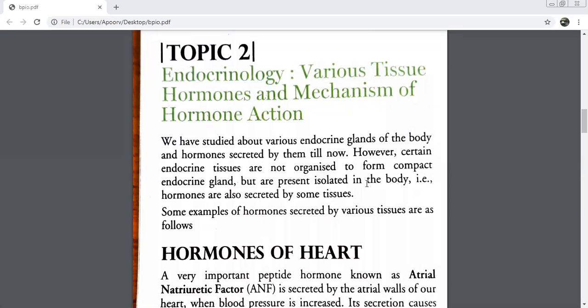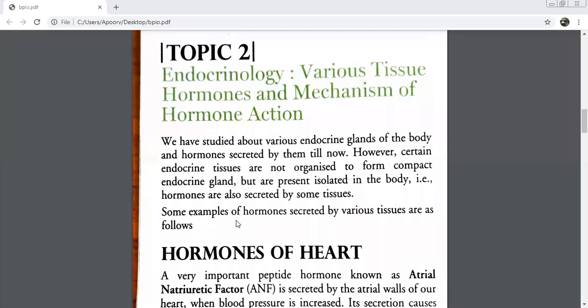Whatever we studied till now, we studied this only, that we have some tissues. We call these tissues as endocrine tissues. They get organized, and after these endocrine tissues get organized, they form a gland which is known as endocrine gland. And the endocrine gland starts secreting hormones. But beta, this does not always happen. There are some tissues, endocrine tissues basically, they remain isolated in the body. Isolated means they do not get organized, they do not form glands. They remain separated, isolated, and they also give out some hormones.